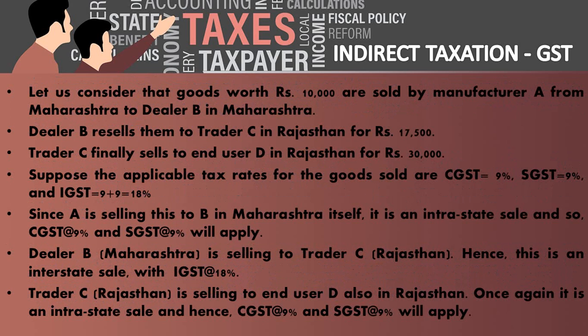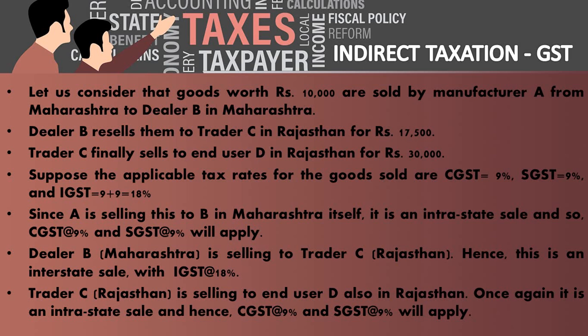Let us take one example of transactions to know how GST is calculated and how it's impacting both the central government and state government. Let us consider that goods worth rupees 10,000 are sold by manufacturer A from Maharashtra to dealer B in Maharashtra. Since A is selling this to B in Maharashtra itself, it is an intrastate sale. So CGST at 9%, SGST at 9% will apply.